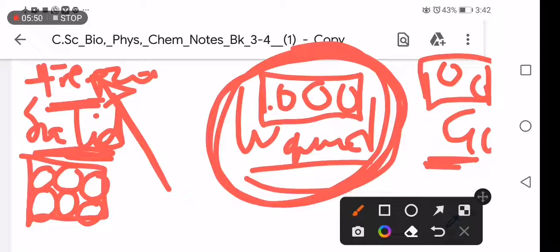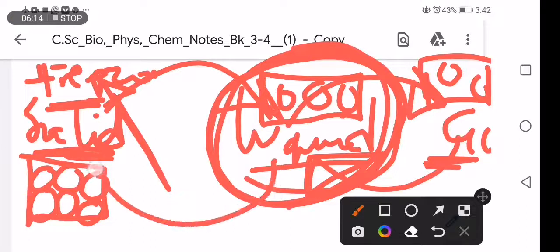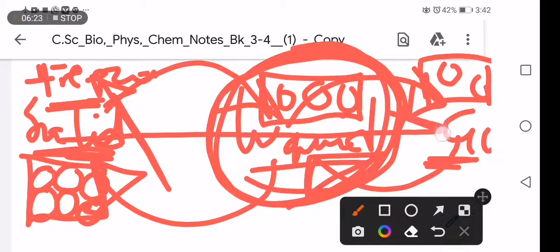But before that, the change from solid to liquid is called melting. The change from liquid to gas is called evaporation. The change from gas to liquid, caused by removal of heat energy, is called condensation. The change from liquid to solid is called freezing. And the change from solid straight to gas is called sublimation. These are the changes in the states of matter.